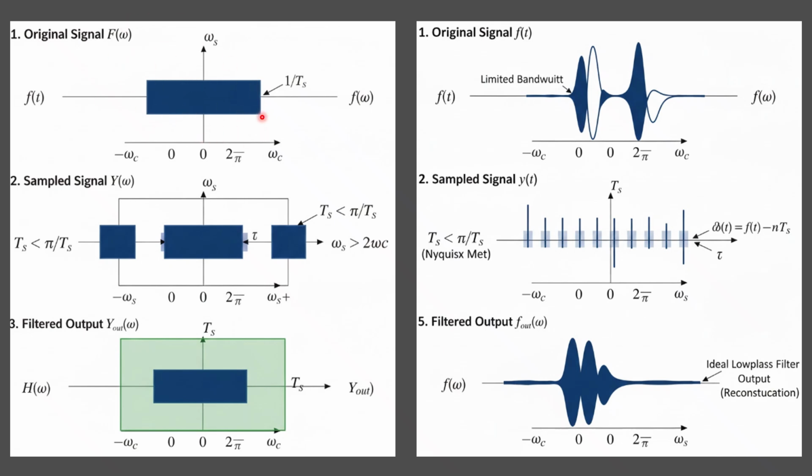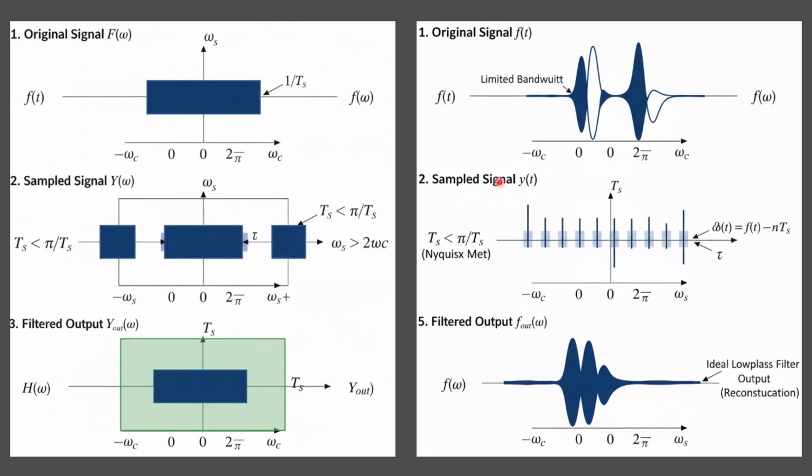So you can check here, the bandwidth is omega c, and beyond that there is no message. This is actually the frequency domain. In order to solve these types of questions, you must know how to represent your signal in the frequency domain. Then only you can solve it properly, otherwise it will be difficult. If you know how to show it in the frequency domain, then it's very easy for you.